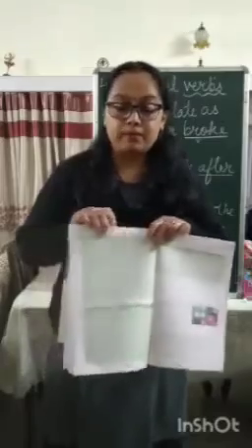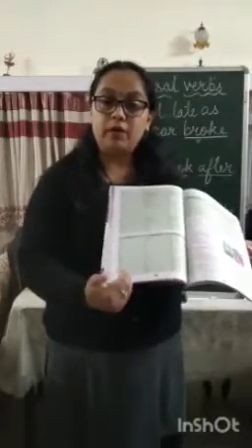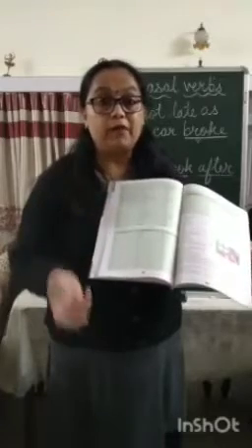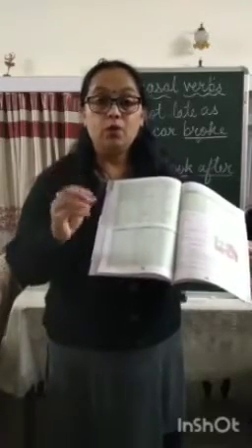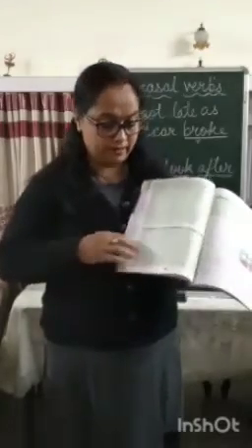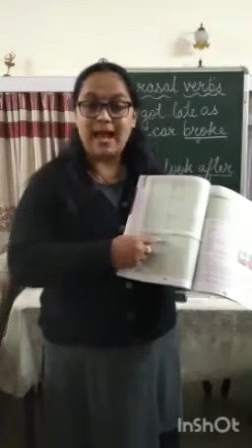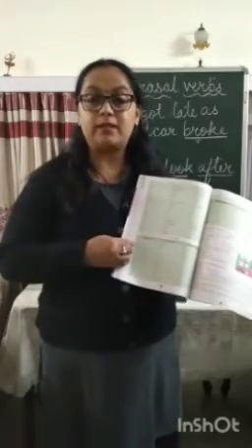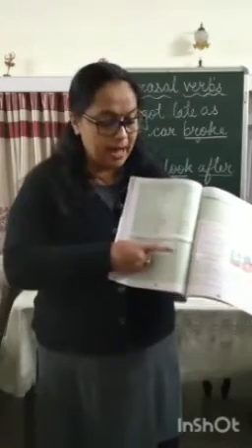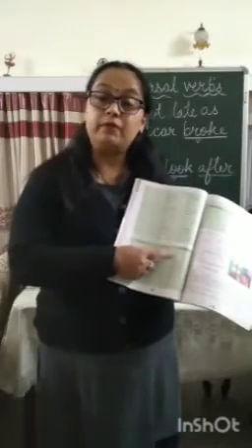Okay, but there are certain words wherein all the three forms are different. First form of verb is something else, second form of verb is something else, and third form of verb is also different. Those kinds of verbs are given on this table. For example, begin, began, begun. Begin is the first form, that is the present form of the verb. Began is the past tense form of the verb, and begun is the past participle form of the verb.